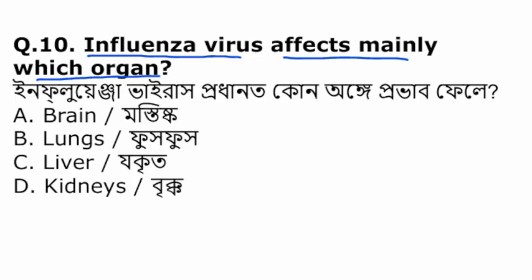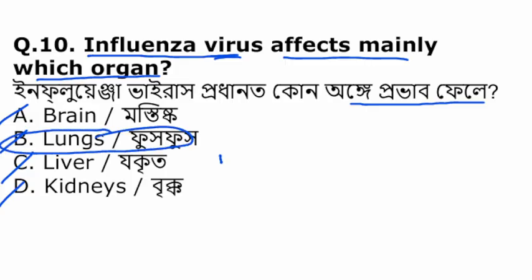Brain, lungs, liver, kidneys. The influenza virus mainly affects the lungs, that is the respiratory tract, the respiratory system.